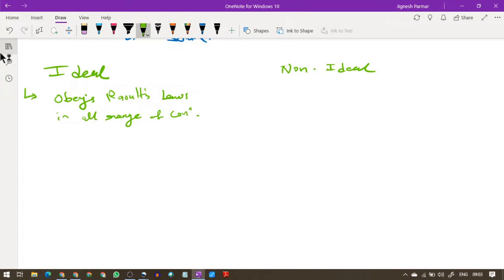That is called an ideal solution. Then what is a non-ideal solution? Obviously, one which does not obey Raoult's law. Such solutions are called non-ideal solutions.